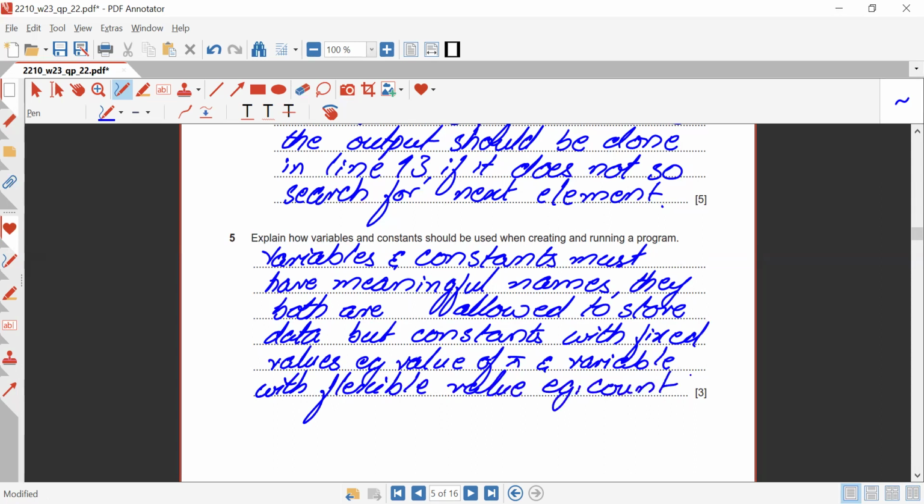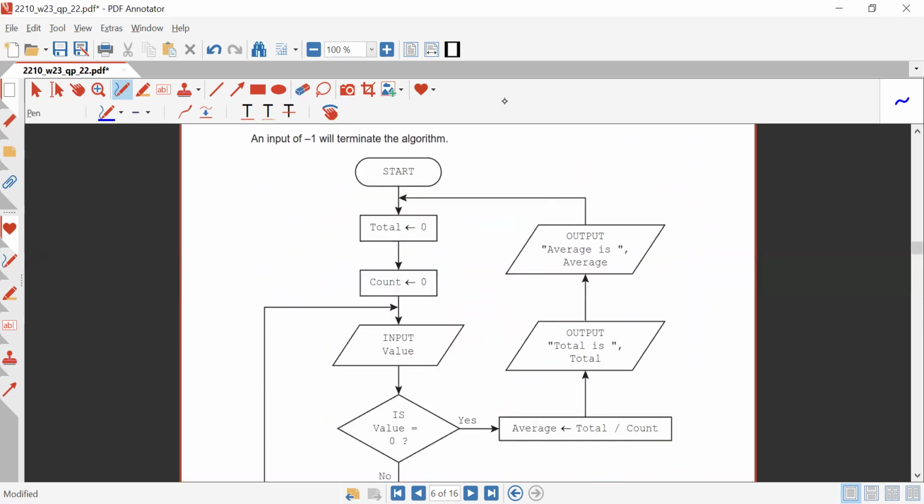So the value of the count might change. Yeah, you're right, Hassan. So this is how we need to do this one.